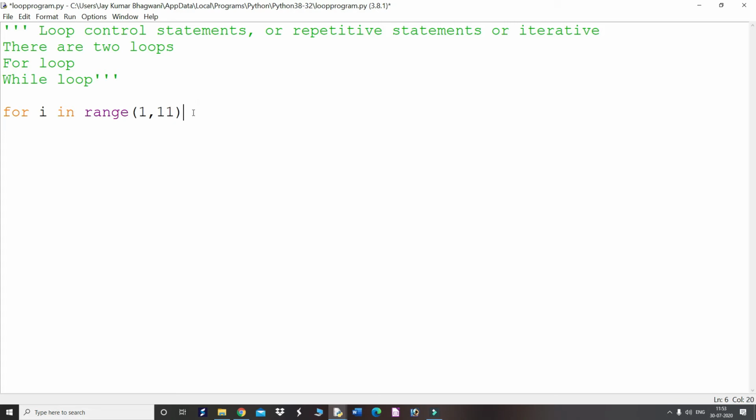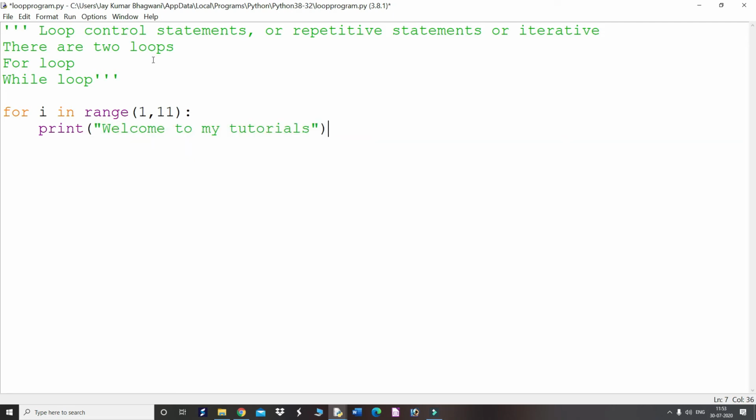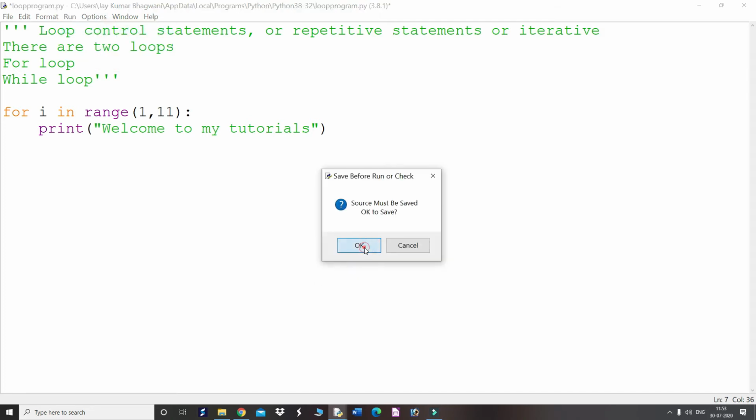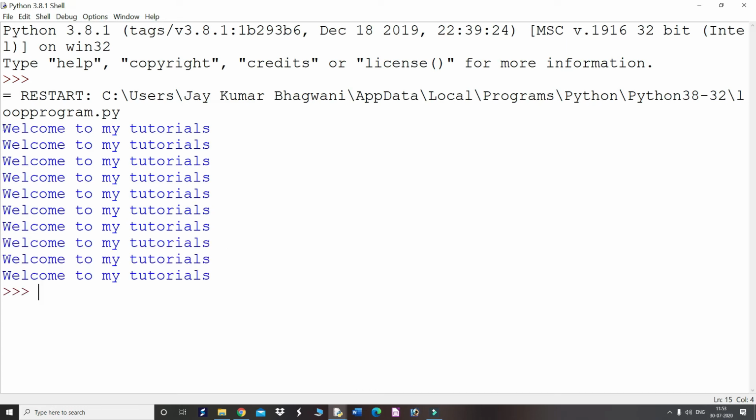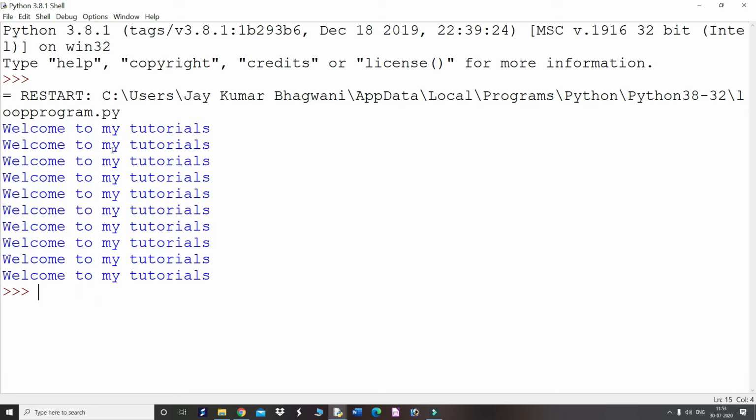And then after that we have to put the colon sign. Then press enter. Now you can write any message that you want to repeat. So print welcome to my tutorials. Just close it. Now we have to run this file. So how to run this? Simple, run module. Just click on OK. So in the Python shell, you will get the output. Here you can see I have just repeated the loop 10 times. So 10 times the message is coming. Okay, so this is the for loop.